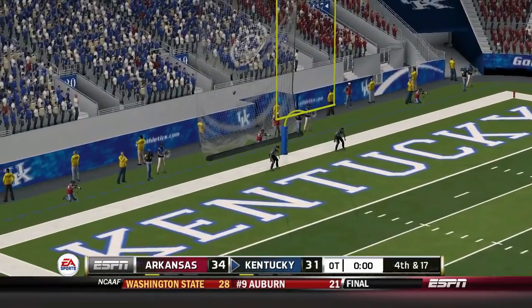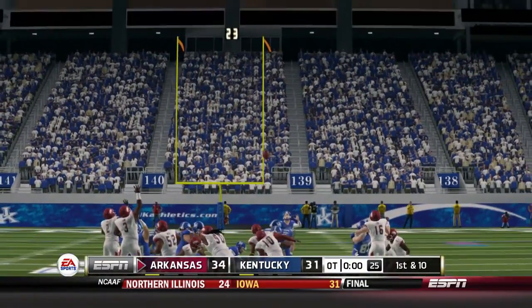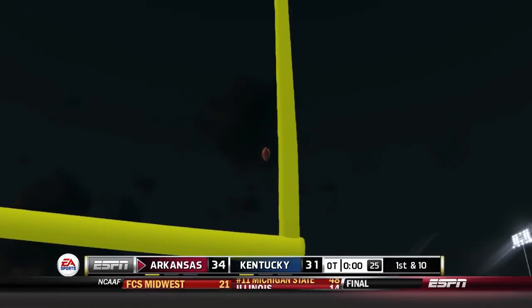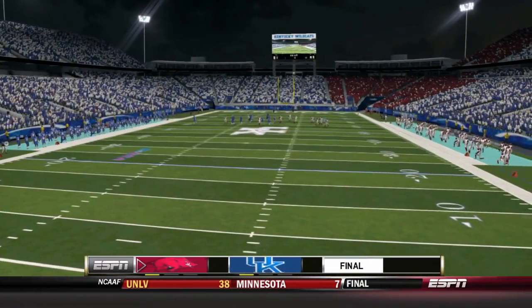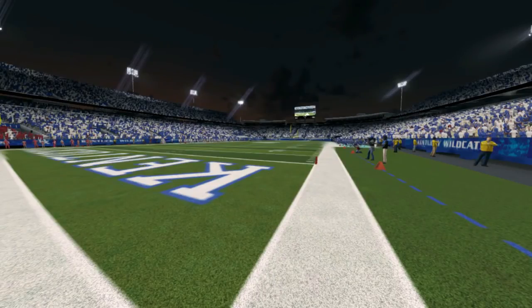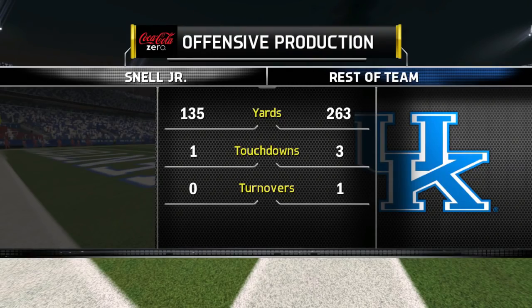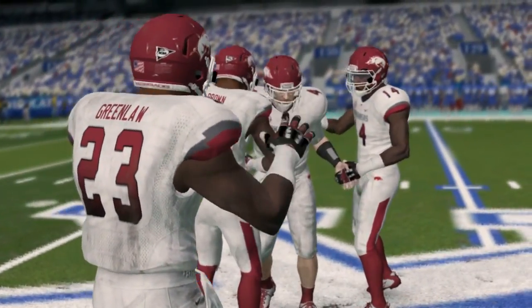The kick is up. No good. He missed it to the left. It doesn't get much more dramatic than that. Arkansas comes back. They needed an onside kick. They got it. They forced overtime, and Kentucky misses a field goal in overtime to lose this game, despite a pretty good game from Benny Snell, 135 yards rushing.